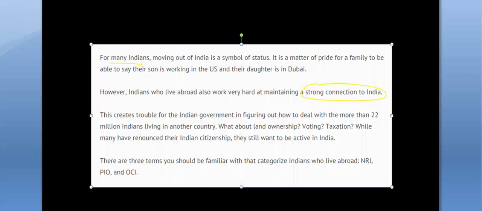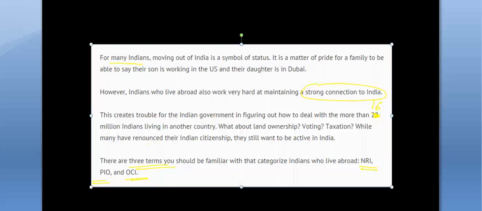So this creates trouble for the Indian government in figuring out how to deal with more than, no, this should be 16 million residents outside. What about land ownership, voting, taxation? So for the ease of governing the Indian diaspora, they rolled out three categories: NRI, PIO, and OCI.